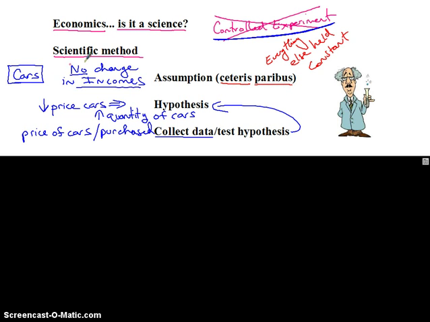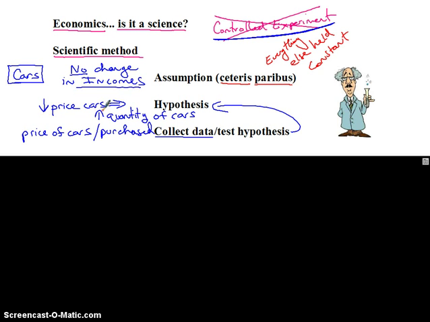So not just people's incomes, we're going ceteris paribus, people's incomes are held constant, but not just their incomes, everything else. The price of mopeds, everything else that you could imagine that could affect the number of cars that are bought, we're going to assume that it's held constant. So that the only thing that can change is the price of cars.